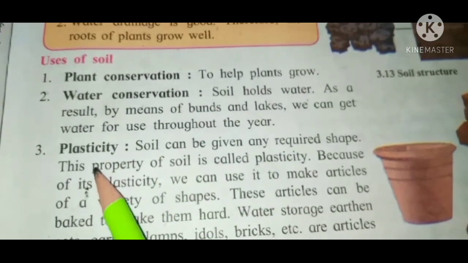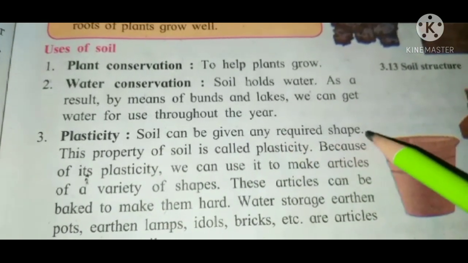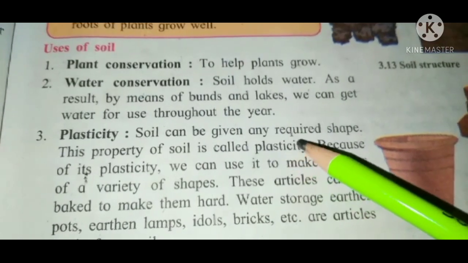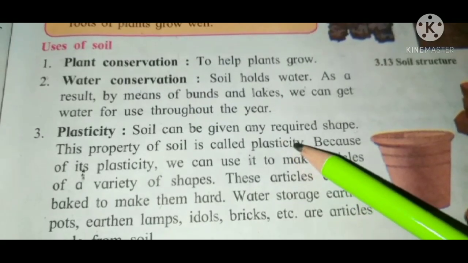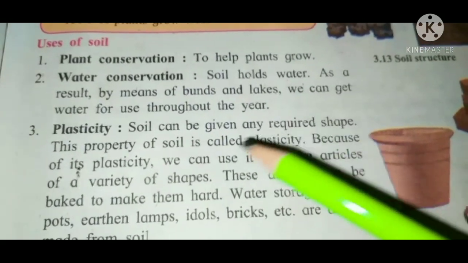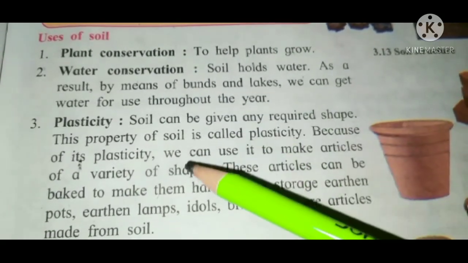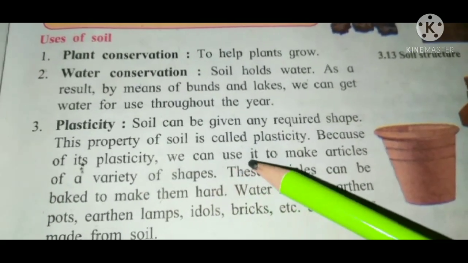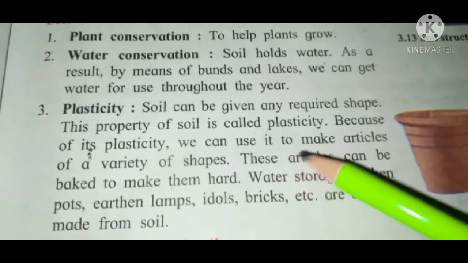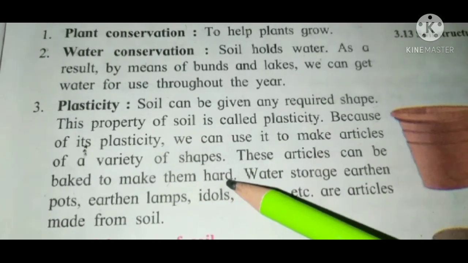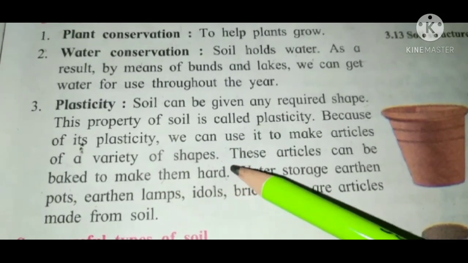Okay. Now third is plasticity. Soil can be given any required shape. This property of soil is called plasticity. Because of its plasticity, we can use it to make articles of a variety of shapes. These articles can be baked to make them hard.